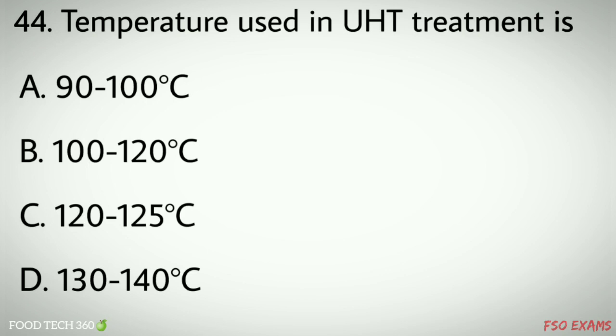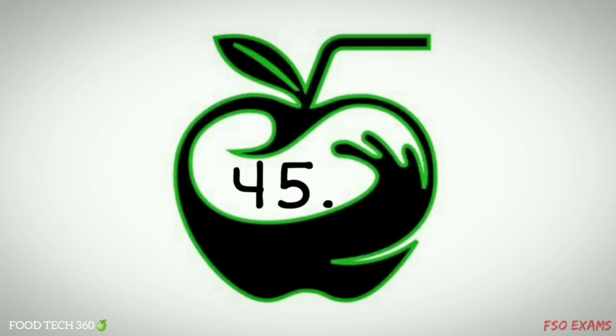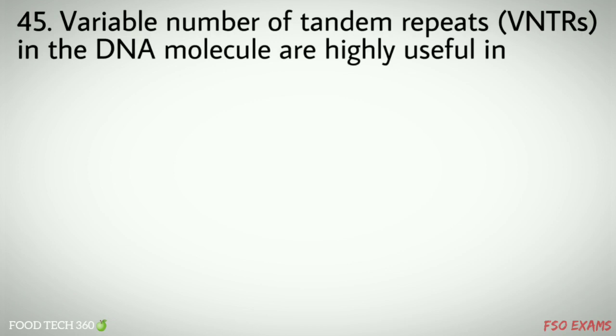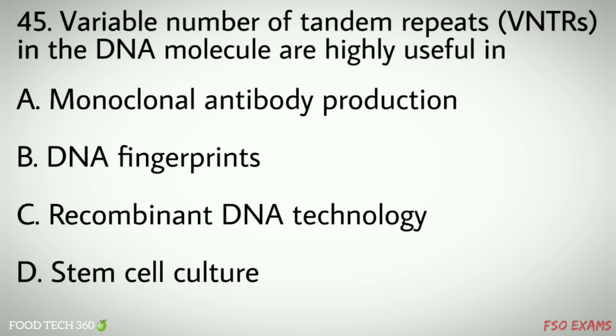120 to 125 degrees Celsius, D. 130 to 140 degrees Celsius. Correct answer D. 130 to 140 degrees Celsius. Question number 45. Variable number of tandem repeats in the DNA molecule are highly useful in options A. Monoclonal antibody production, B. DNA fingerprints, C. Recombinant DNA technology, D. Stem cell culture. Correct answer A. Monoclonal antibody production.